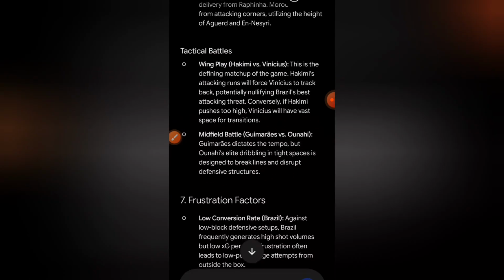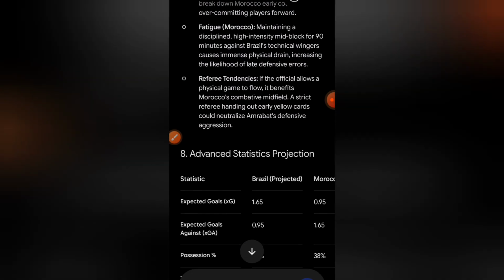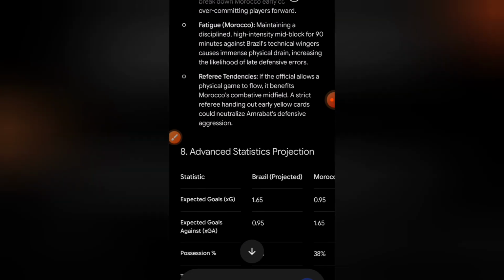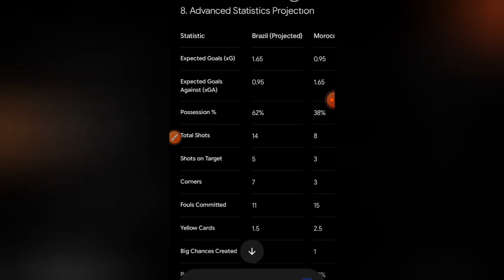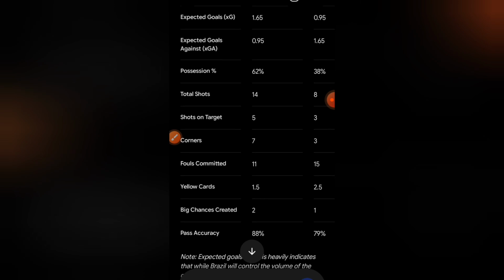So the first section that I will look into is the statistic projection. This statistic projection that you are seeing doesn't mean that this is how the match will end up. It won't end up exactly like this, no, but this is just a blueprint for how the match will be played and how it will end based on data.